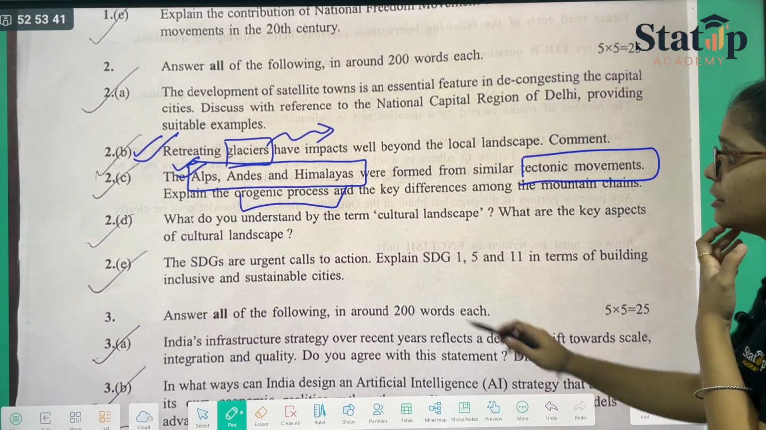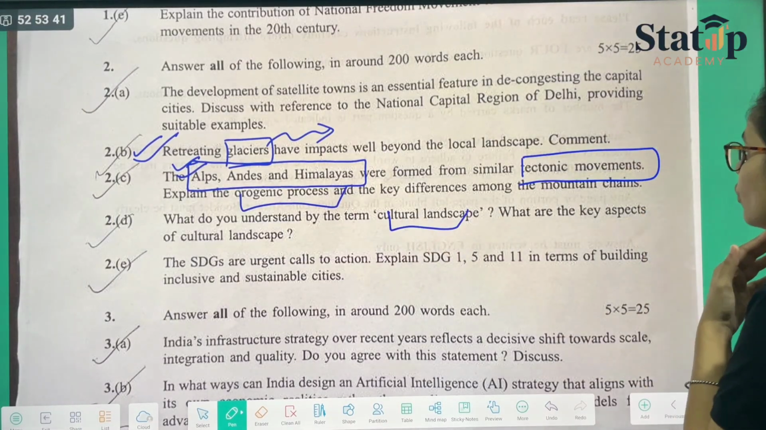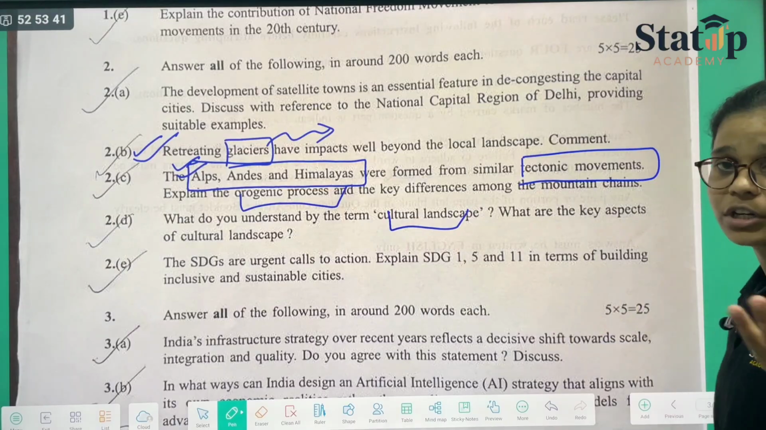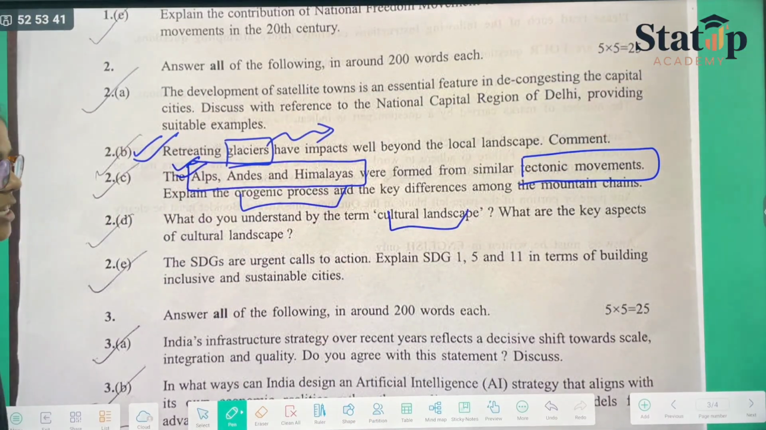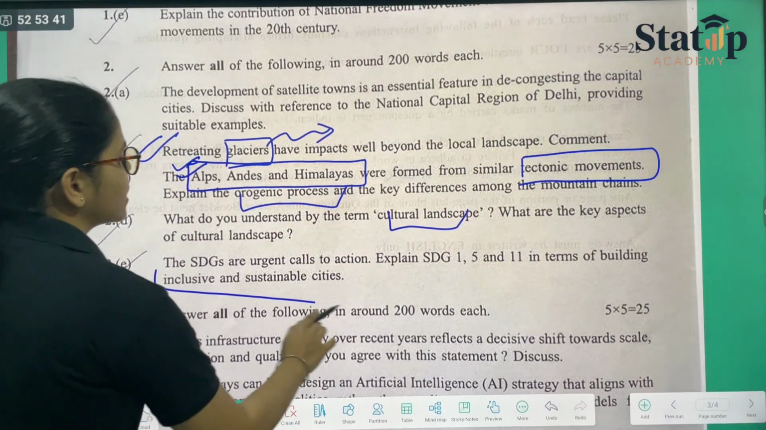What do you understand by the term cultural landscape? What are the key aspects of cultural landscape? The SDGs are urgent calls to action. Explain SDG 1, 5, 11 in terms of building inclusive, sustainable cities.